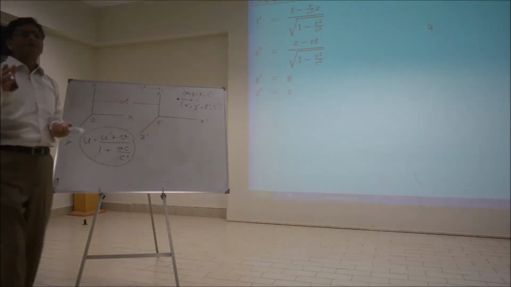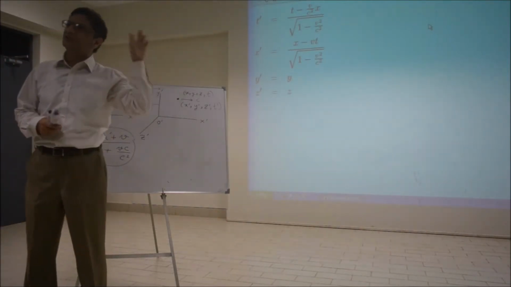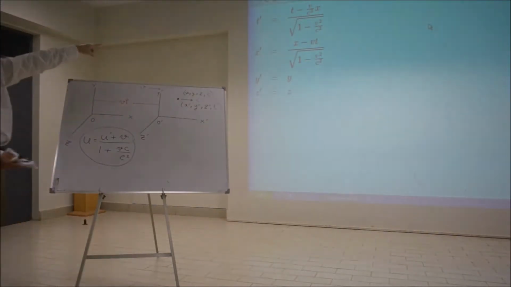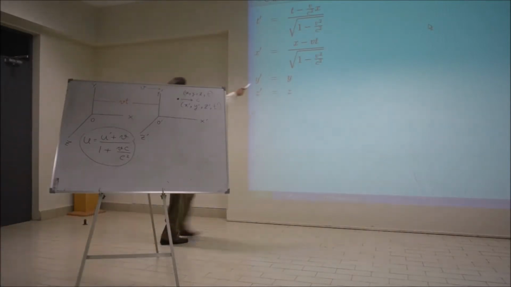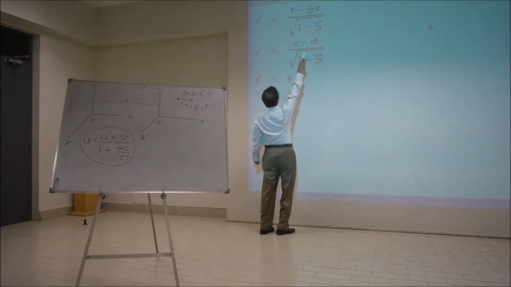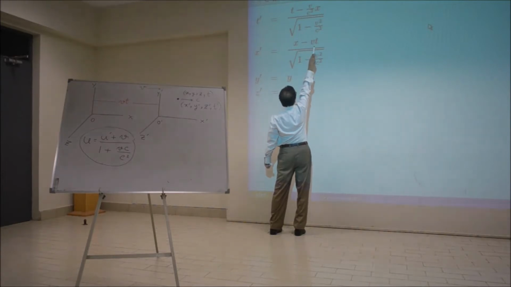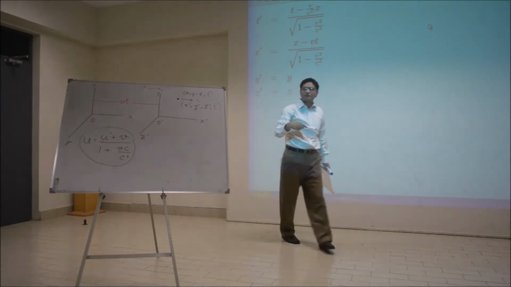But the reason is at low speeds we can still use the Galilean transformation, because if this v is much smaller than c, do you get Galilean again? If v is negligible compared to c, won't this factor be 0? And that factor up there will be 0, and this factor will be 0. Will you get the Galilean transformation again?